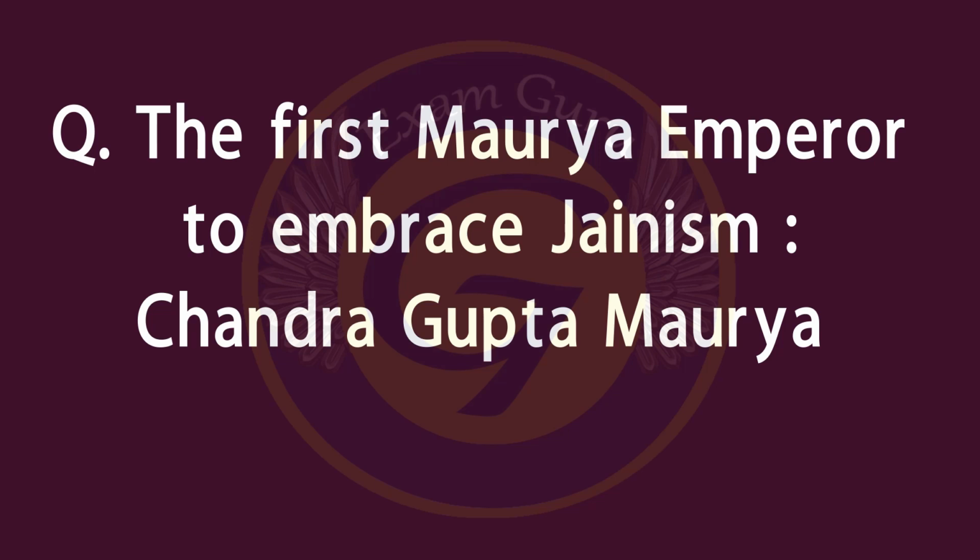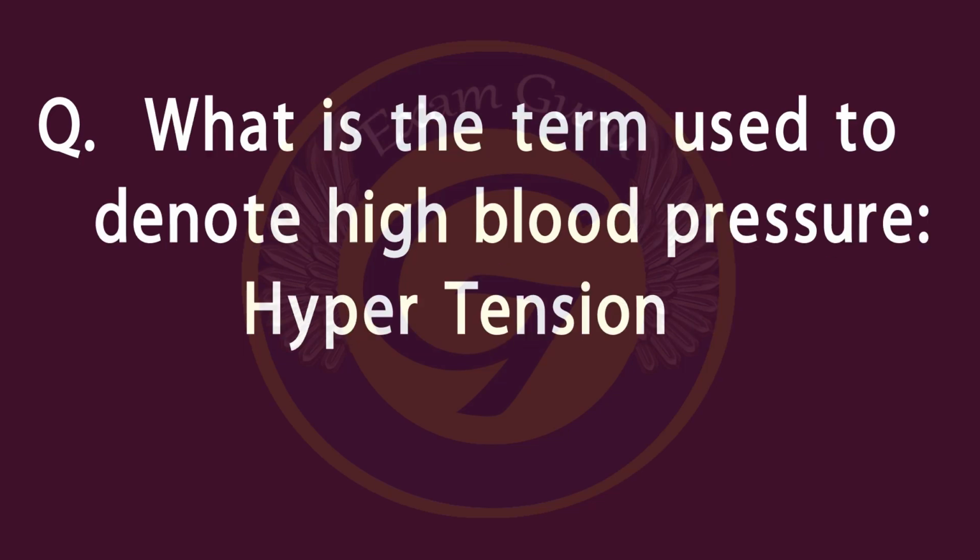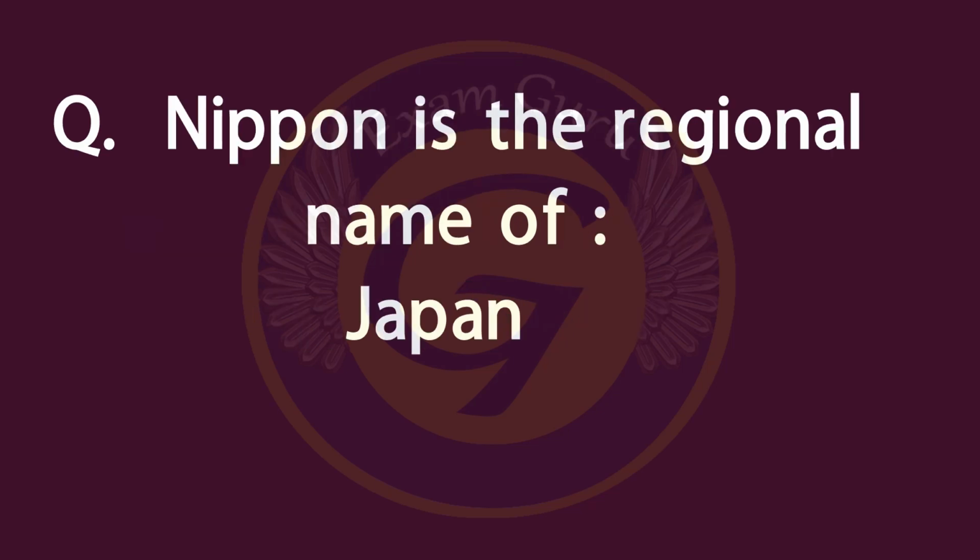Answer is Chandragupta Maurya. What is the term used to denote high blood pressure? Hypertension. Nippon is the regional name of Japan.